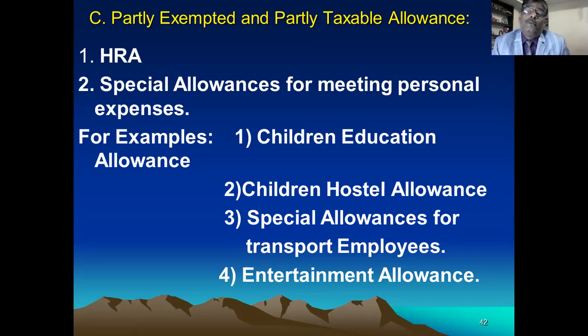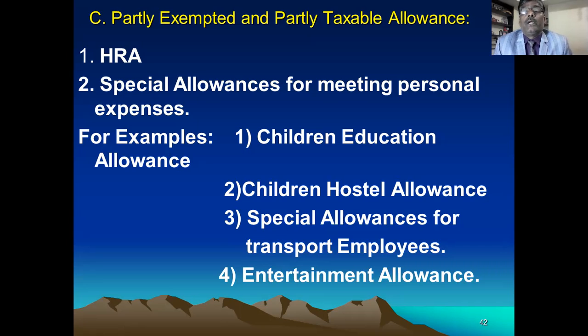Employer may provide free education to the family members of the employee, or the employer may give certain allowance for the education purpose. Then what is the education allowance and how to calculate it? Education allowance is to be calculated as tax-free and taxable.